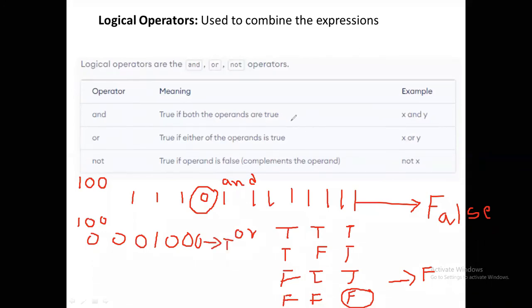For example, a real-time example: you want to join an engineering college. You want to study engineering. Further, you are going to pass all the subjects in intermediate: physics, chemistry, maths, Sanskrit, English. You pass all the subjects.